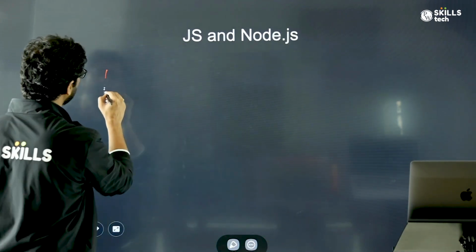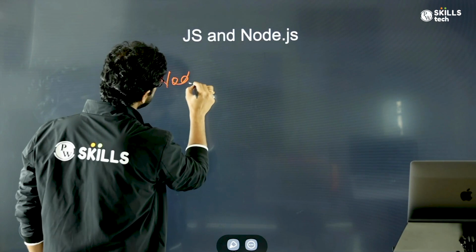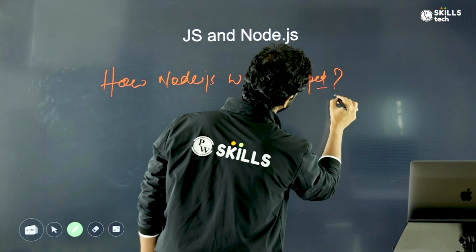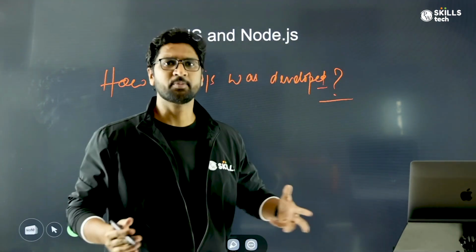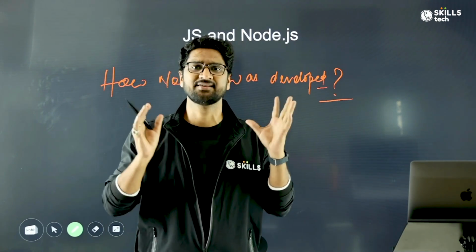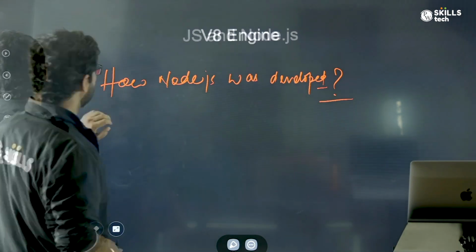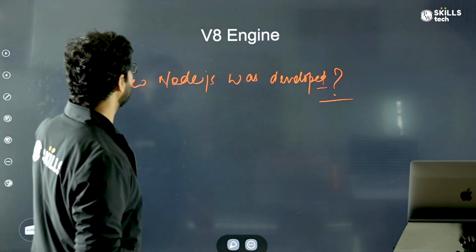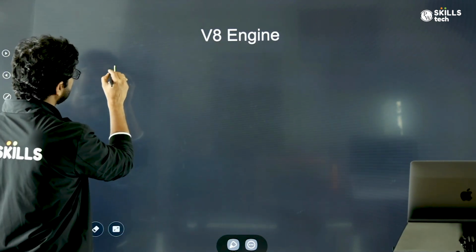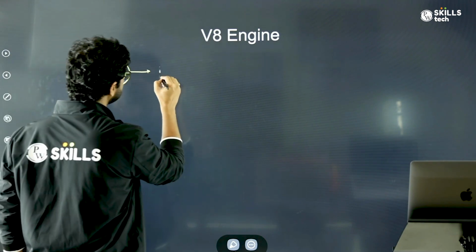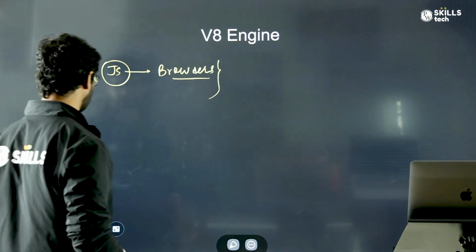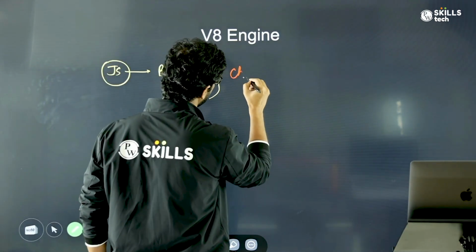Let's try to understand how Node.js was developed, because this played a great role in Node being available for everyone so that you can make use of JavaScript in server-side programming as well. So for that, let's move on and understand a concept called the V8 engine. As we already know, in the beginning I talked about how JavaScript was only understood by browsers. There are different kinds of browsers, for example, a very famous browser like Chrome.